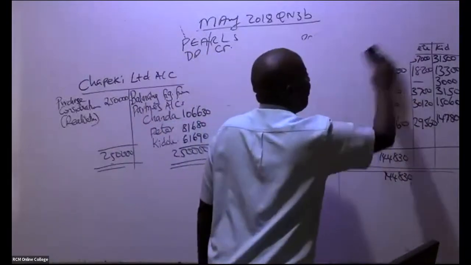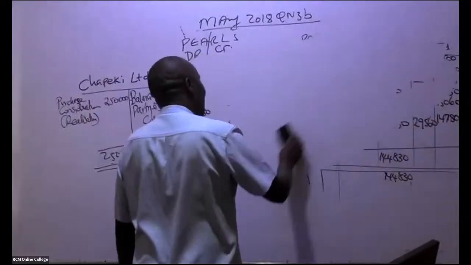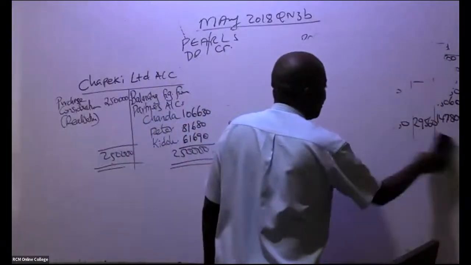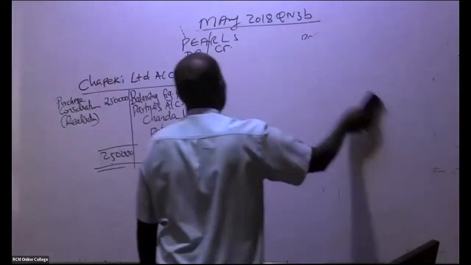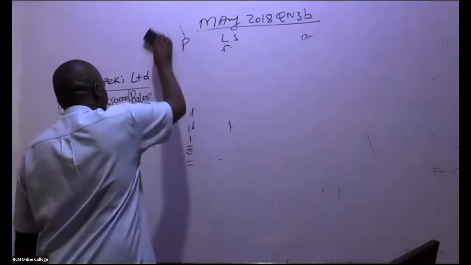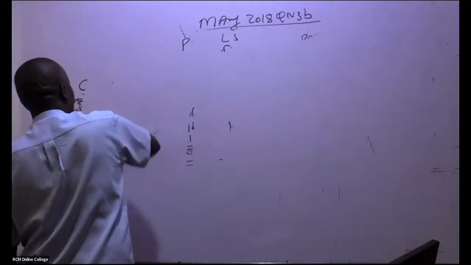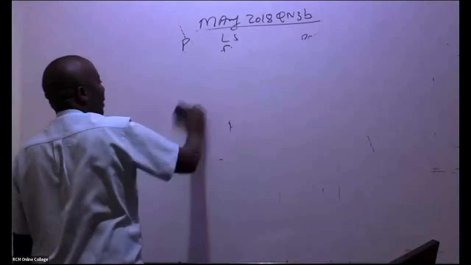So they want me to do a balance sheet. When they want me to do a balance sheet, there is an account that is really, really important for us to do. They want me to do the opening statement of financial position, as we take over those assets and liabilities.